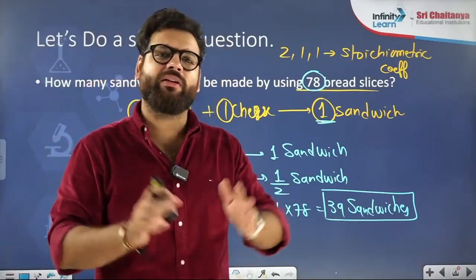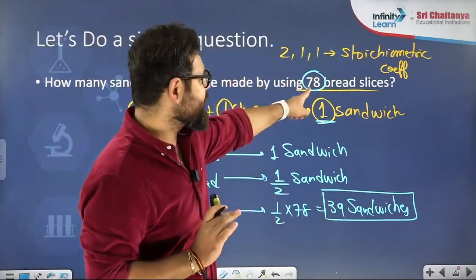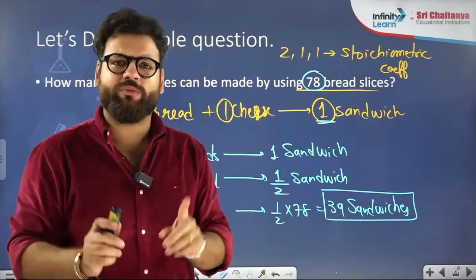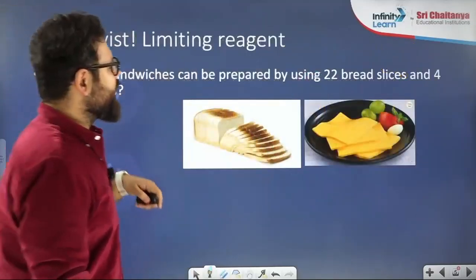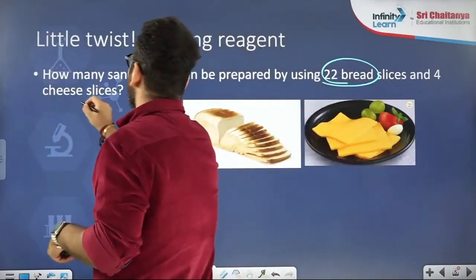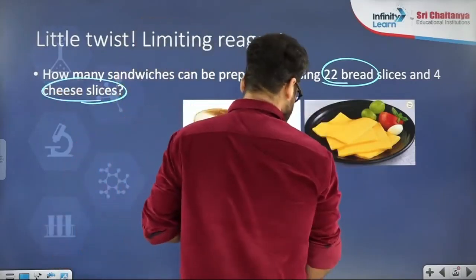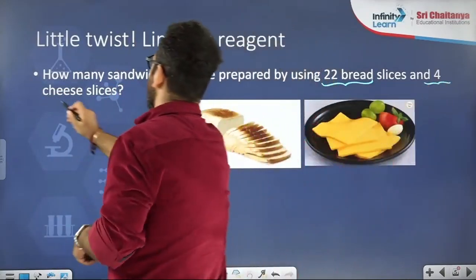It is present in large quantity. Whatever you want, you can take. I said 78 bread slices are there, and cheese I didn't mention. So this is the first type of question. Now the second one. How many sandwiches can you prepare using 22 bread slices and 4 cheese slices? 22 breads, 4 cheese.